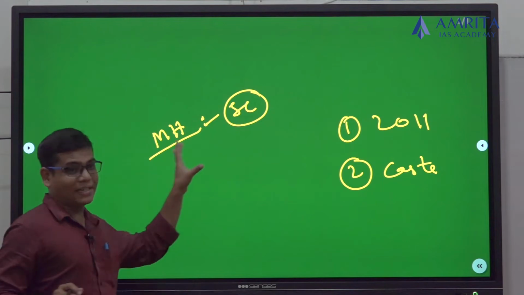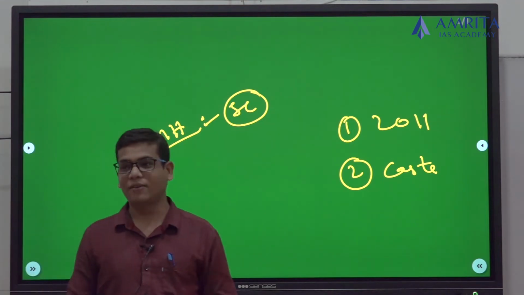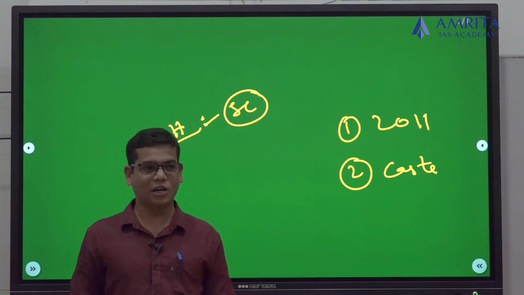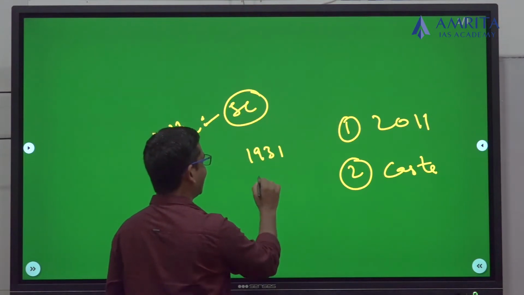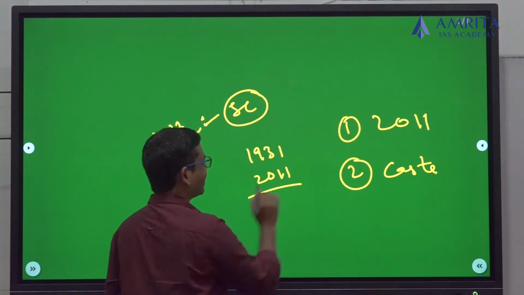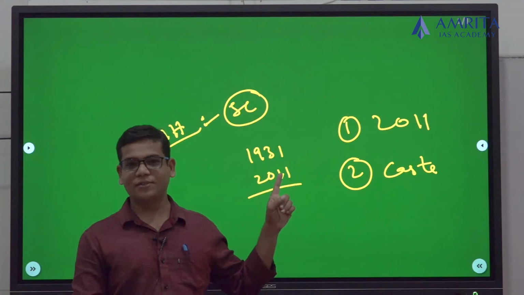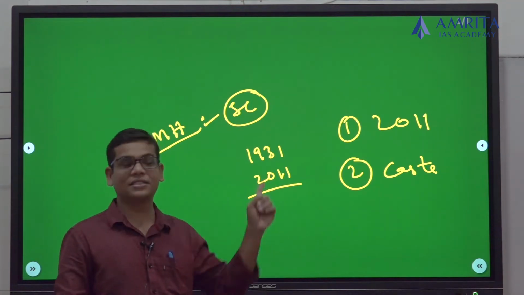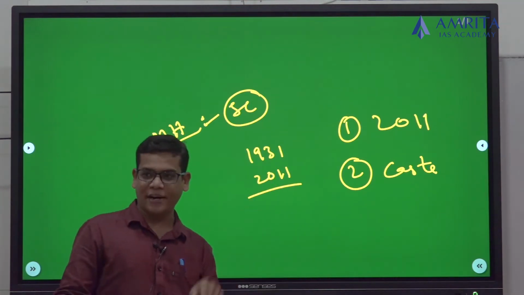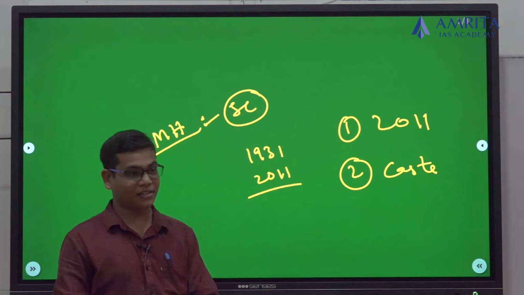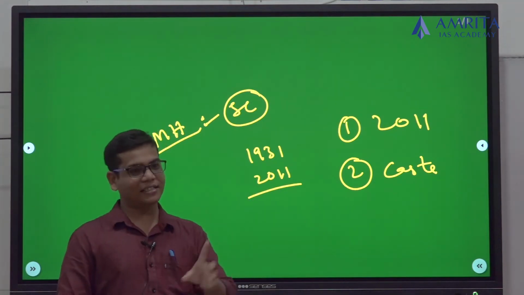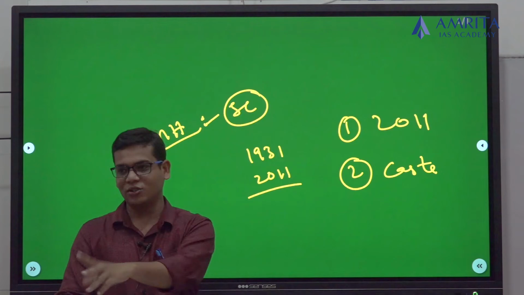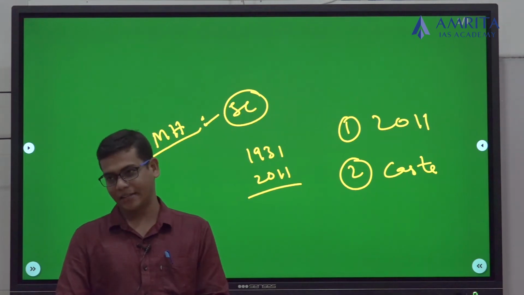Now I have given the data of caste census, but I want to give the data of the economic census also. The caste census was first done in 1931, later in 2011. That means the caste census which we did in 2011 was the second caste census, and in independent India, it was the first caste census, covering every citizen. SC, ST castes are anyway taken into consideration once in 10 years.